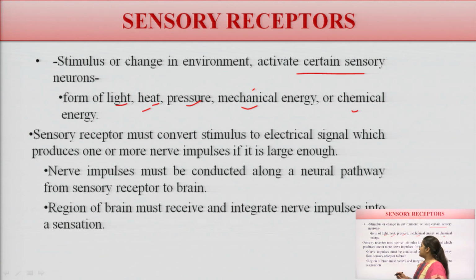Now, sensory receptors must convert the stimulus to electrical signals which produce one or more nerve impulses if it is large enough. Nerve impulses must be conducted along the neural pathway from the sensory receptors to the brain. The region of the brain must receive and integrate the impulses into a sensation. So, whenever the sense comes with the help of the sensory organs, it goes to the brain, the brain interprets it, and after that the brain conducts the body function.